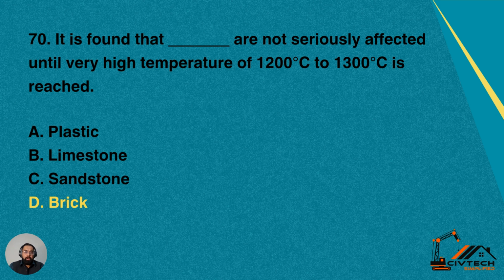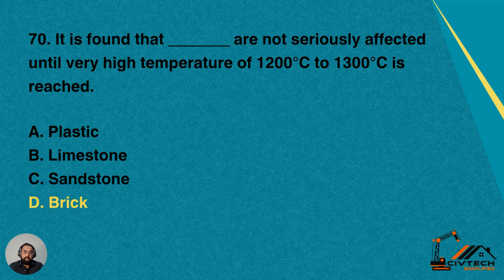Question number 70. It is found that dash are not seriously affected until very high temperature of 1200 centigrade to 1300 centigrade is reached. So what is the fire resistant material out of these? Basically, this question can also be drafted like this: which of the following material is most fire resistant? So options available with us are number A, plastic, number B, limestone, number C, sandstone, number D, bricks.